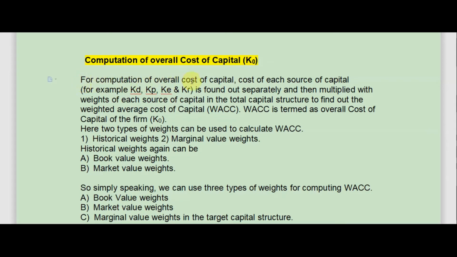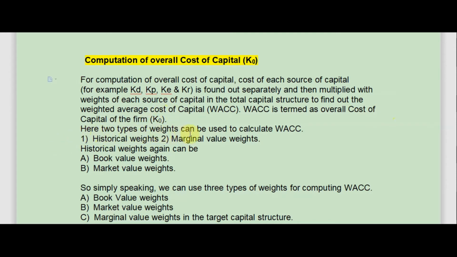For computation of overall cost of capital, the cost of each source of capital, for example, cost of debt KD, cost of preference capital KP, cost of equity KE, and cost of retained earnings KR, is found out separately and then multiplied with the weights of each source of capital in the total capital structure to find out the weighted average cost of capital, that is WACC. WACC is termed as the overall cost of capital of the firm, that is K0.